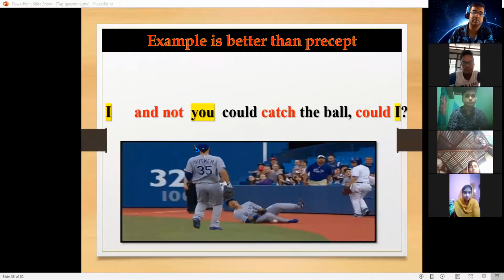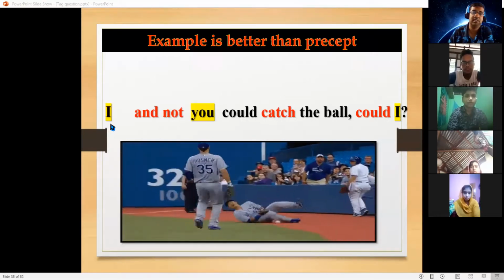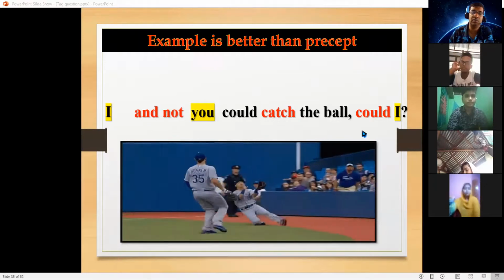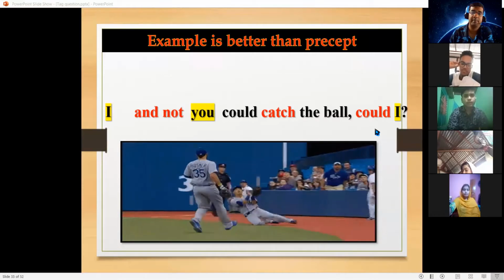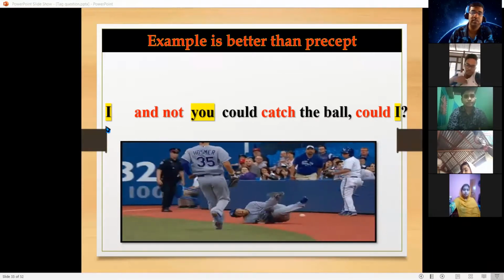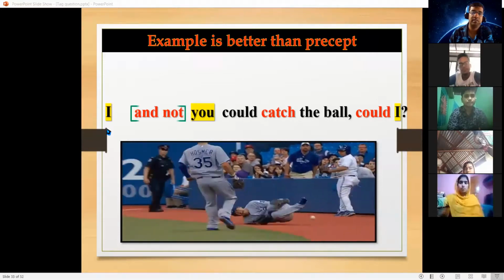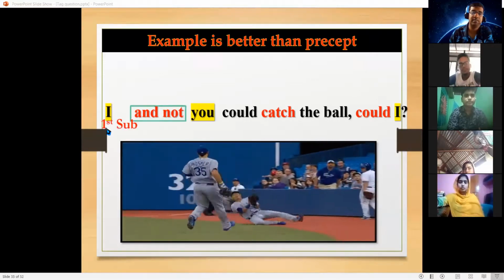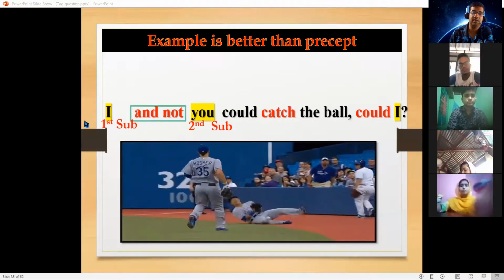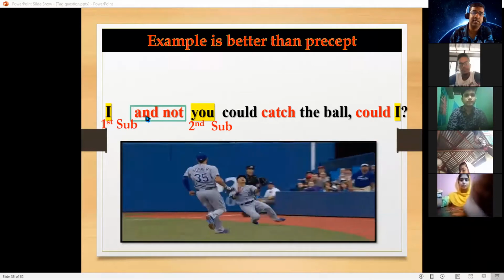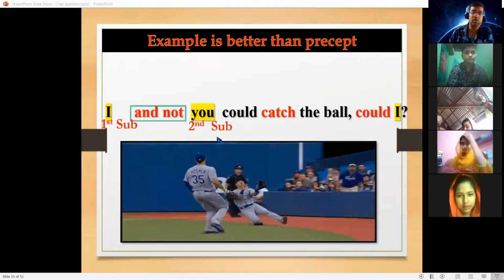Another example. "I and not you could catch the ball, could I?" First subject, I. Second subject, you. And the first subject and second subject are connected with "and not." What is the auxiliary verb here?